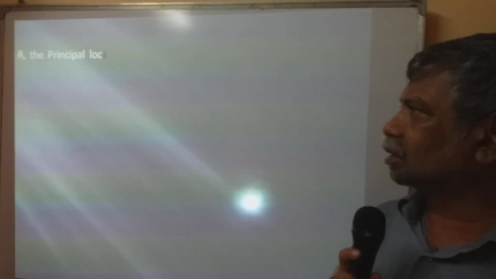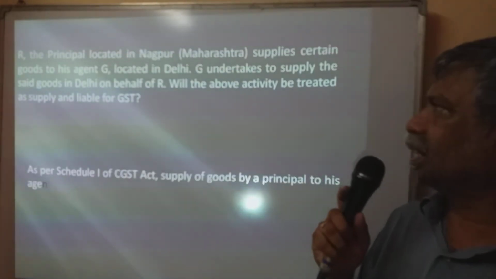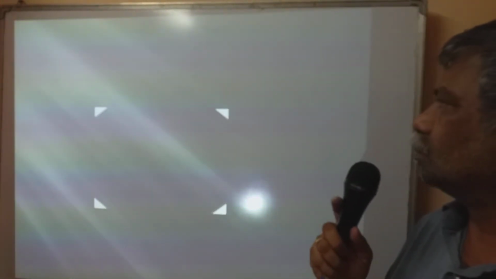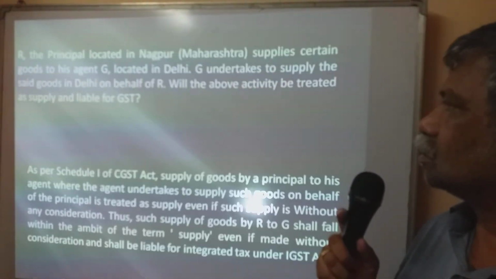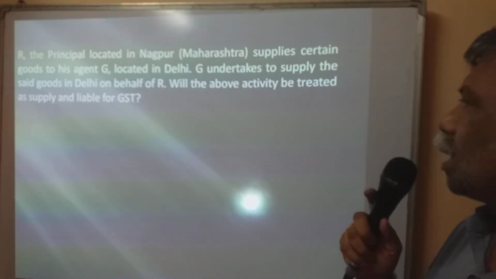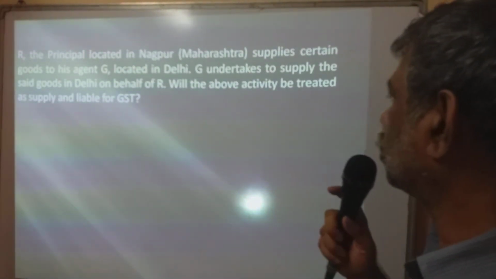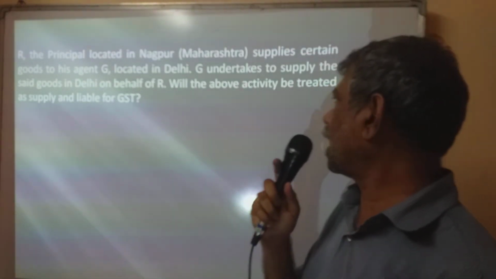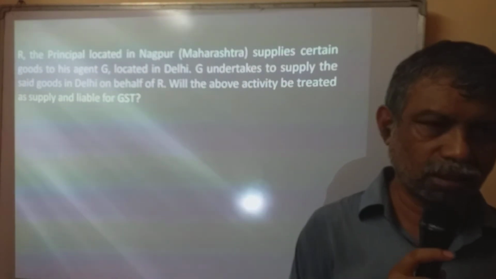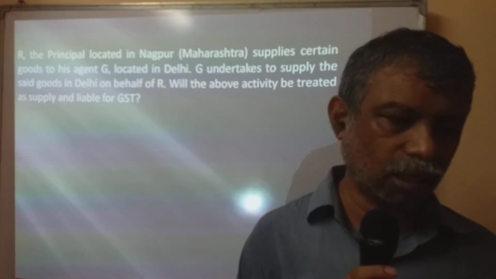Next case, R is the principal located in Nagpur, Maharashtra, and supplies certain goods to his agent. His agent located in Delhi, G, undertakes to supply the said goods in Delhi on behalf of R. Will the above activity be treated as supply under GST, liable for GST? Okay.